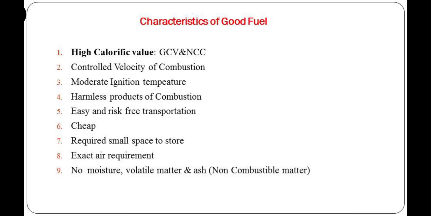So ideally the heat content or the CV of fuel should be high, and that CV depends on the percentage of carbon. Higher the percentage of carbon, higher will be the CV value. So why are heat content and percentage of carbon important? If we discuss the market value or the commercial value of any type of fuel, then market value and commercial value depend on quality, and quality means properties.